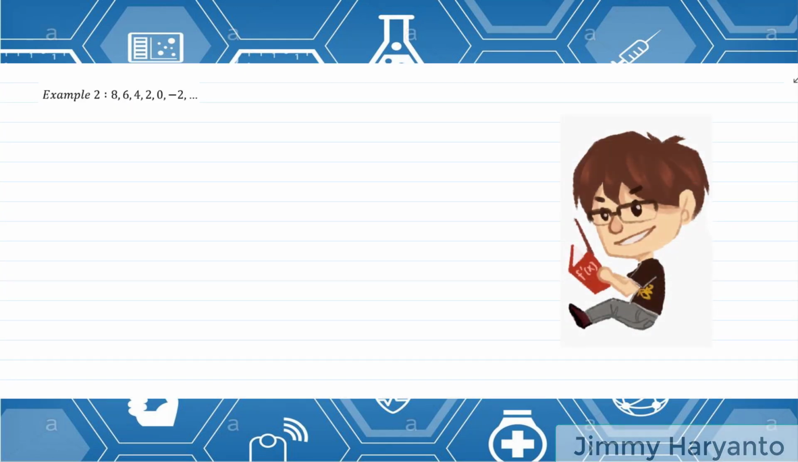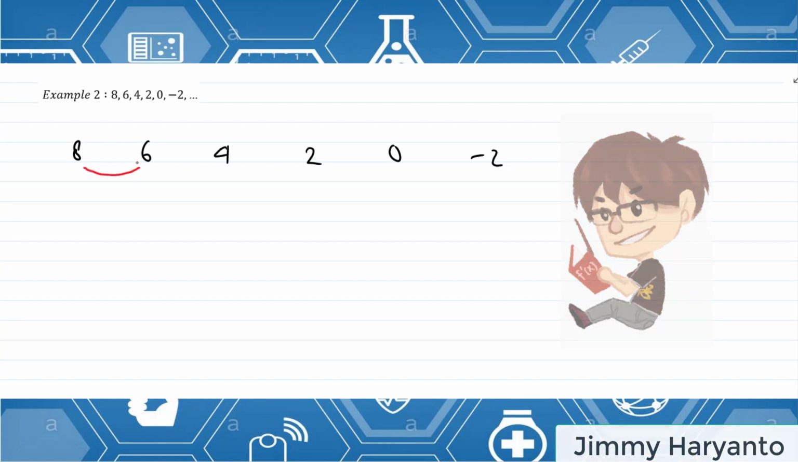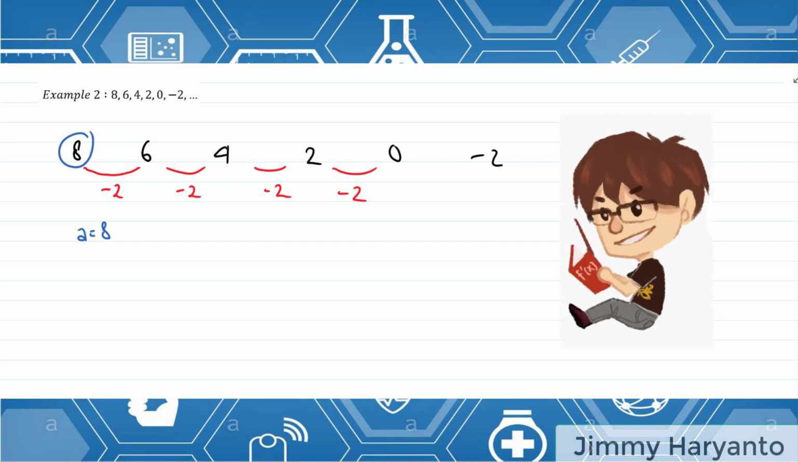How about example number 2? Example number 2, I have 8, and then 6, and then 4, and then 2, and then 0, and then negative 2. For this one, the sequence is decreasing. Decreasing means minus. So from 8 to 6 will be minus 2, minus 2, minus 2, minus 2. For the first term is 8, so I can call it A equals 8. And then for the difference, B equals negative 2. That is how to find A and B.